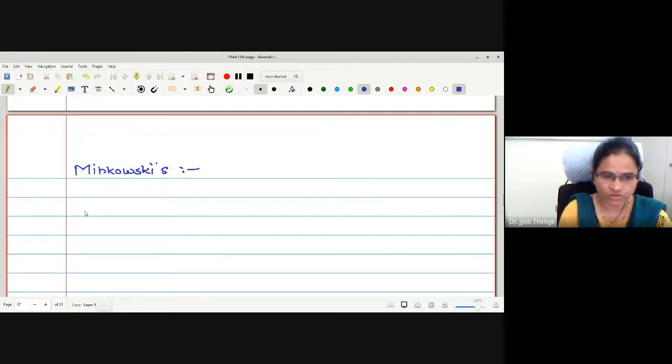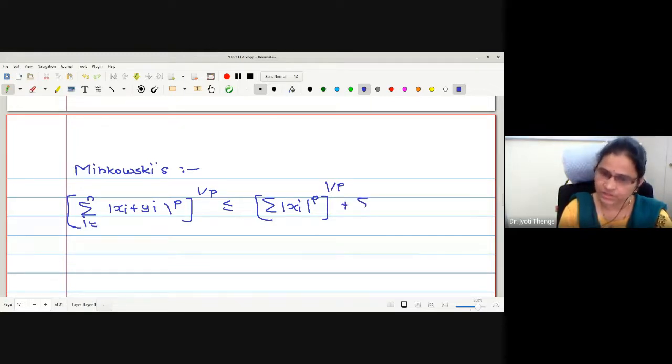The next one is Minkowski's inequality. What is Minkowski's inequality? Summation i equals 1 to n of mod of xi plus yi raised to p, raised to 1 by p, is less than or equal to summation mod xi raised to p, raised to 1 by p, added with summation mod yi raised to p, raised to 1 by p.